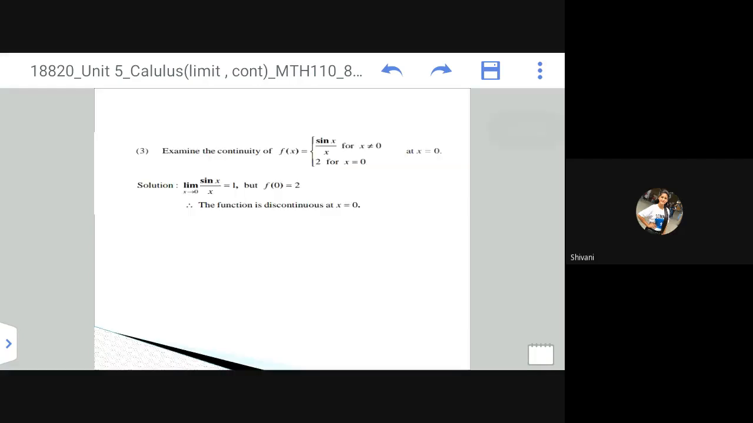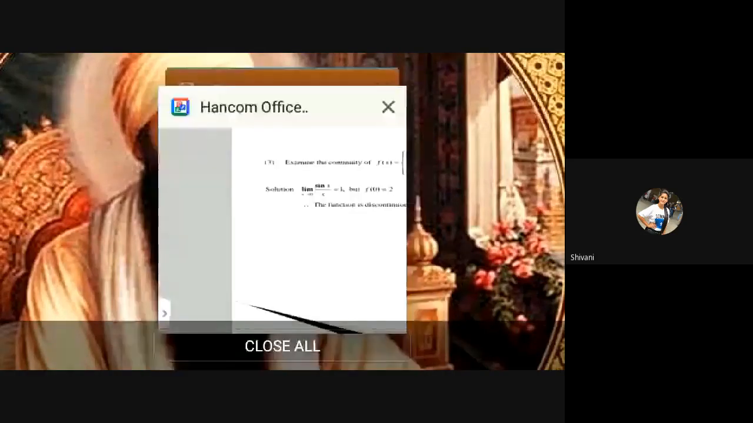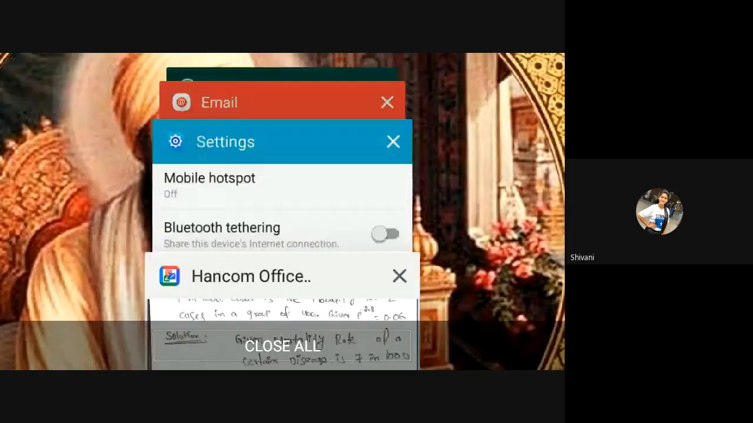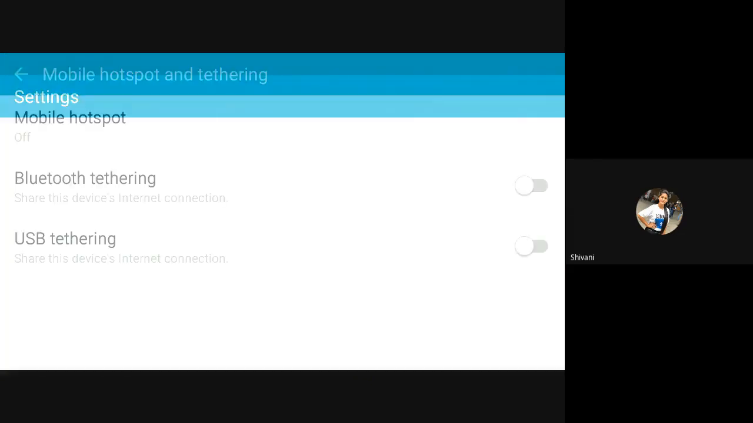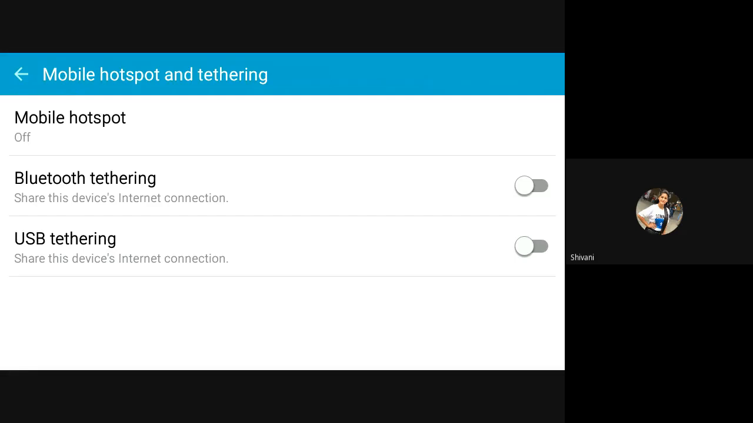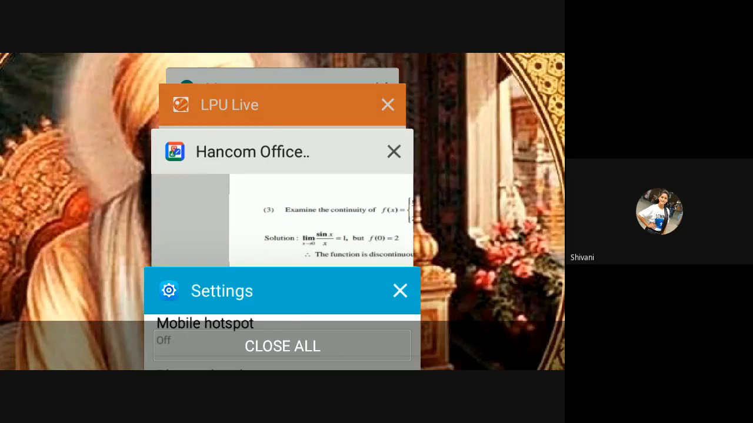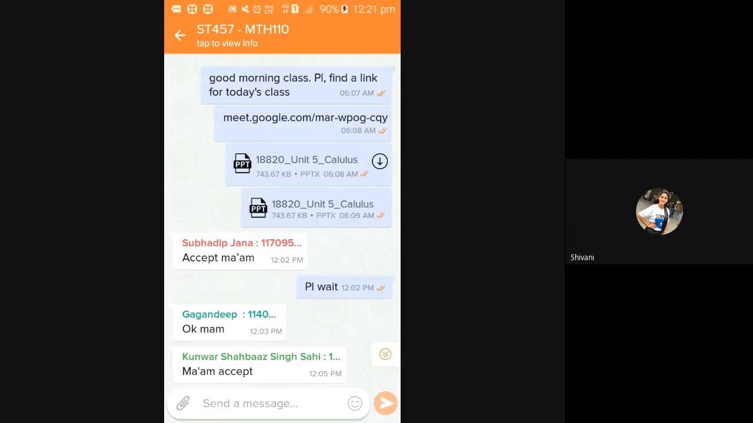So I think this is the end of continuity, because as such continuity is not in our course. So what we are going to do now is start with the next unit. The next part of calculus is differentiability, which means we are going to learn whether a function is differentiable or not. So that is the next part.